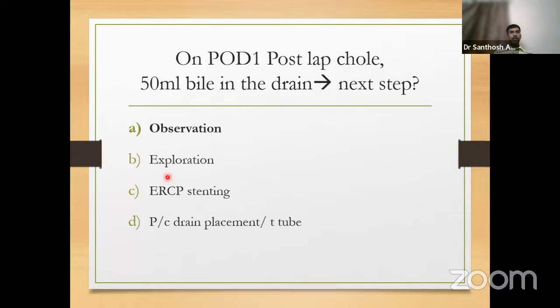Okay. Now, when will you explore? We will explore if the patient is in peritonitis, or there is no drain and he shows dehydration or signs of sepsis. ERCP and stenting only after MRCP if it shows a lateral injury or type A kind of injuries which are not settling, the amount is increasing, or there is a doubt of slip down or a retained stone. Percutaneous drain placement can be done if there is a bilioma, but the patient is not having any sepsis or features of peritonitis.